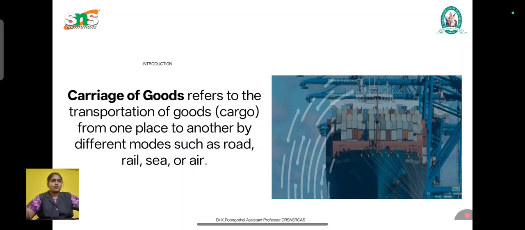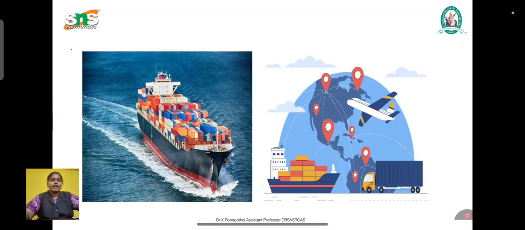The main features of carriage of goods are, first, it involves a legal contract. The next thing is it requires proper documentation, and the third thing is the carrier is responsible for safe delivery, and next, payment of freight charges is essential. So while transporting goods from one place to another, we need to pay certain freight charges. Then only we can make a claim for that. The important documents to claim for this are bill of lading, consignment note, railway receipts, airway bills, etc. These are the important documents used for carriage of goods.